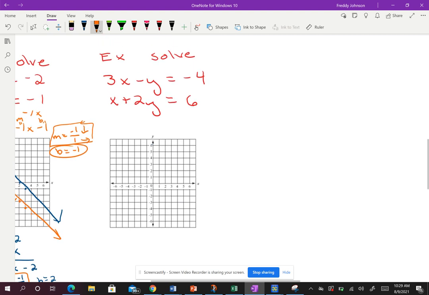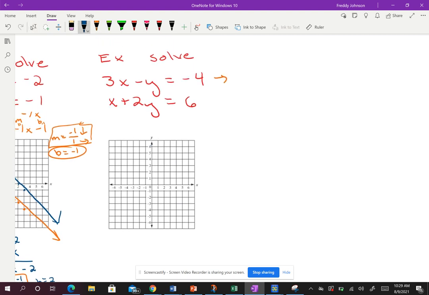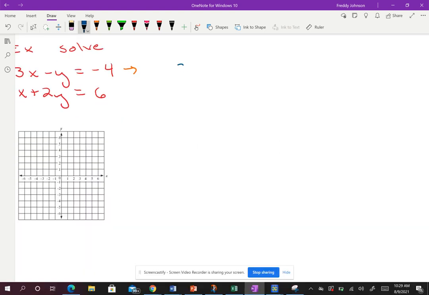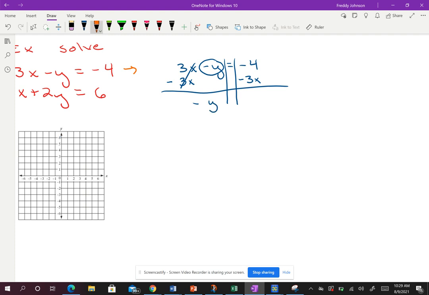I'm going to jump on to this problem right here. This one's going to take me a little bit longer. I'm going to do this in blue so you guys can see it. So I'm going to rewrite it as 3x minus y equals -4. I realize that the y is not by itself, so I need to get the y by itself. So I'm going to circle the y and anything attached, making sure I include that negative. That tells me I need to get rid of the 3x. It's a positive 3x, so the opposite is to subtract 3x. So I'm going to subtract 3x from both sides. These cancel out. I'm left with -y. I'll come in here and put a 1 just so I don't get lost.